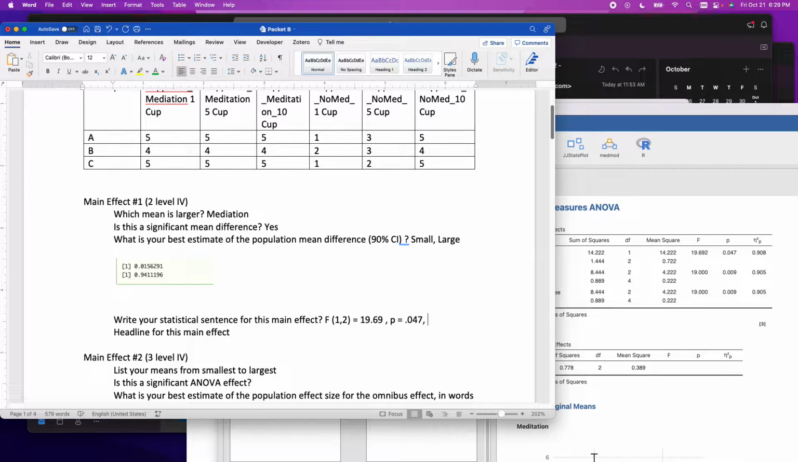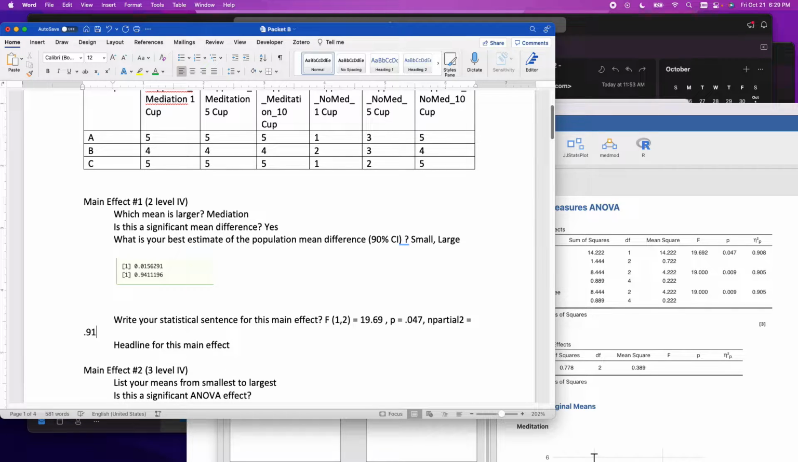partial eta squared, and I'll adjust the italics and all that stuff in a second, equals 0.91 with a 90% confidence interval between 0.016, which is 0.02, and 0.94. We don't put a 0 in front of there because the largest value it can take is 1. Boom. Get the italics in there.